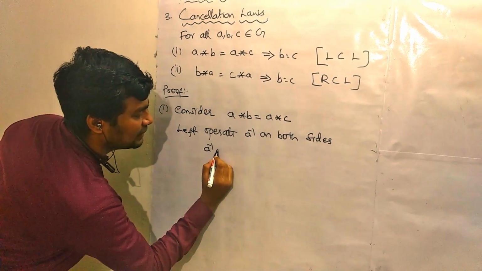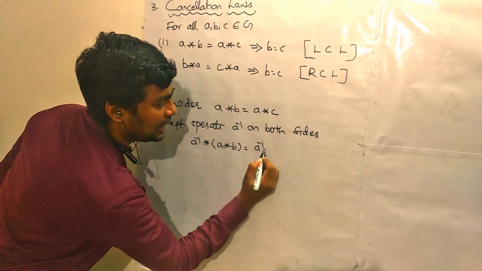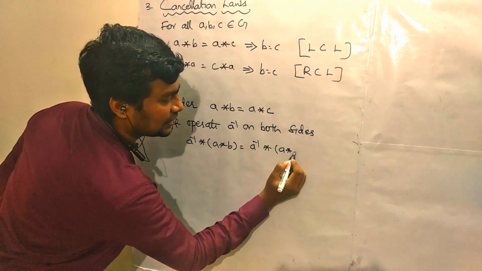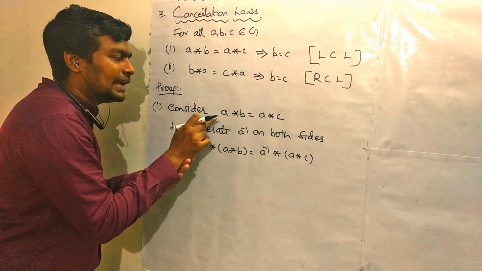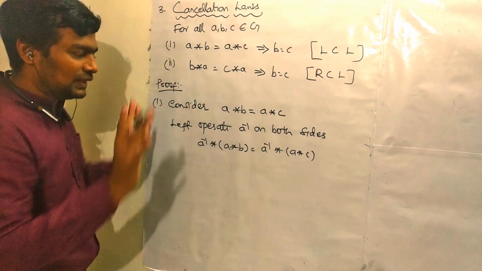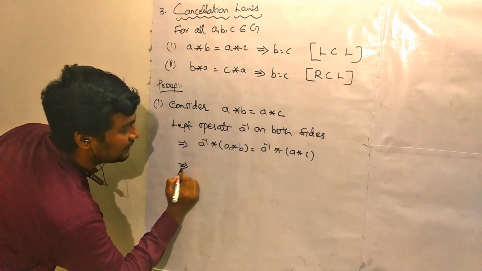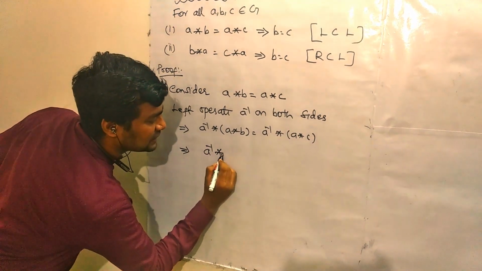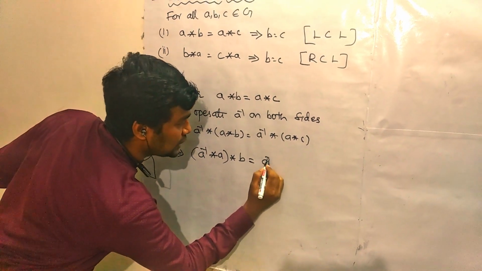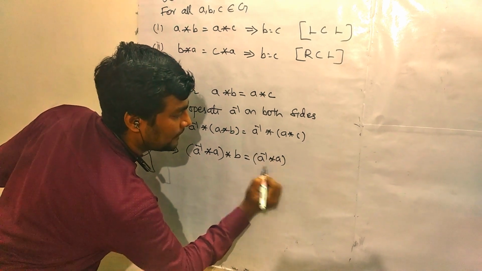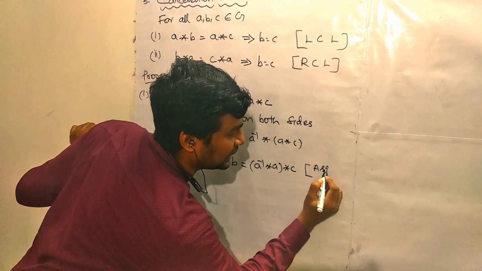So a inverse star a star b equal to a inverse star a star c. I have written the same line here. On the left side I have operated a inverse. That's all. Now this can be written as (a inverse star a) star b. Can you guess what rule I am using here? I am using the associative property.